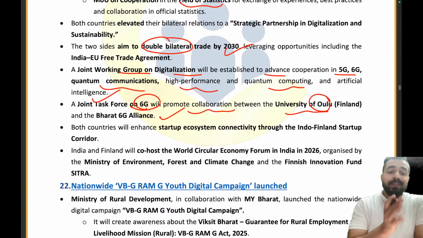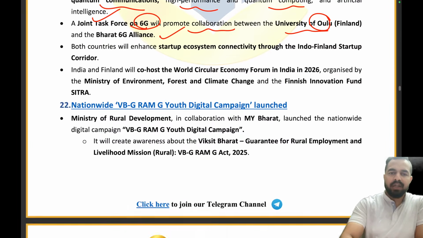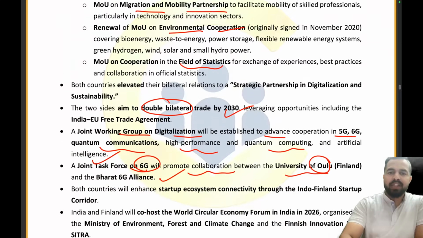Clear? And India and Finland are going to co-host the World Circular Economy event, which will be hosted by India only in 2026 by the Ministry of Environment, Forest and Climate Change and the Finnish Innovation Fund, Sitra. Clear, everyone? Let's move on to the next article. I hope this article is quite clear to everyone.